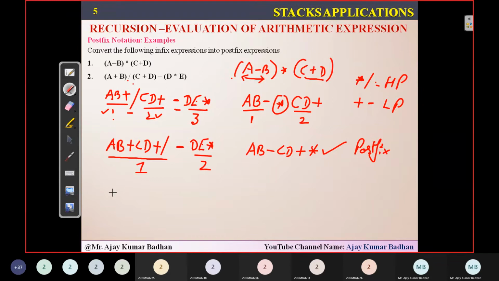This became the second operand. And this is your operator. Now what you can do? So AB plus CD plus slash, the first operand is completed. Second operand is DE star. So DE star. And then you people can write this particular operator in the last. Fine. Your postfix expression got it.